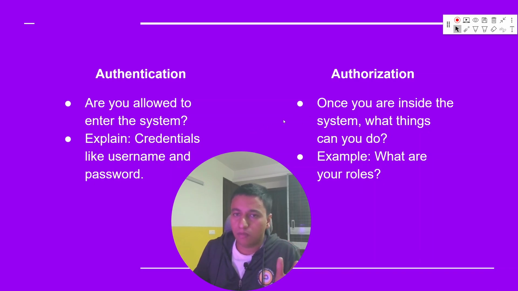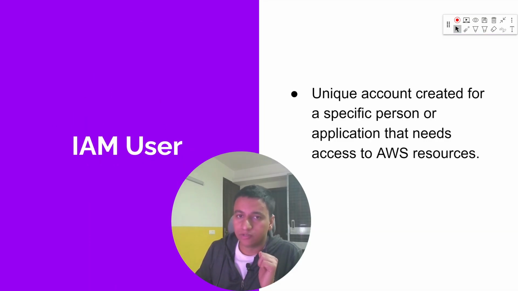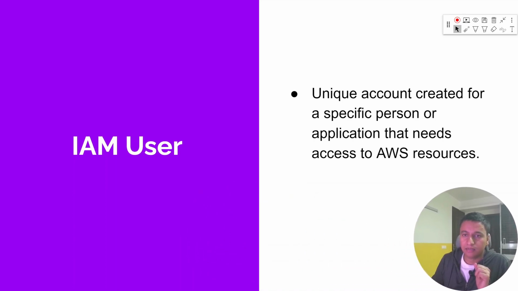How does AWS handle these things? Let's first talk about authentication. For authentication, we have multiple ways, but one of them is IAM users. Let's take a look at what a user is. A user is nothing but a unique account that is given to a specific person or even an application through which you can access AWS resources.